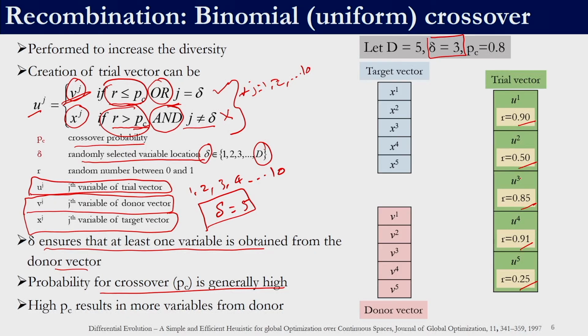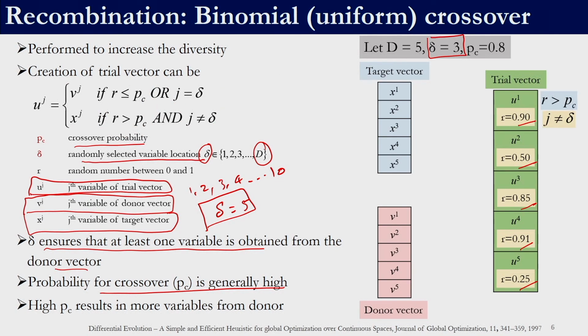So, these values u1 to u5 are not known. X1, X2, X3, X4, X5 are known because that is the target vector. We applied the mutation operator, so we also know V1, V2, V3, V4, V5. Now, the question is which of these values from the target vector or the donor vector would come into the trial vector. That is again governed by the equation which we have given over here.